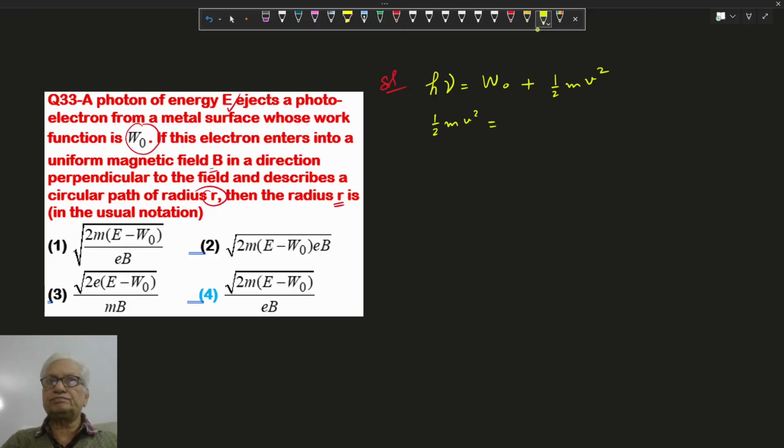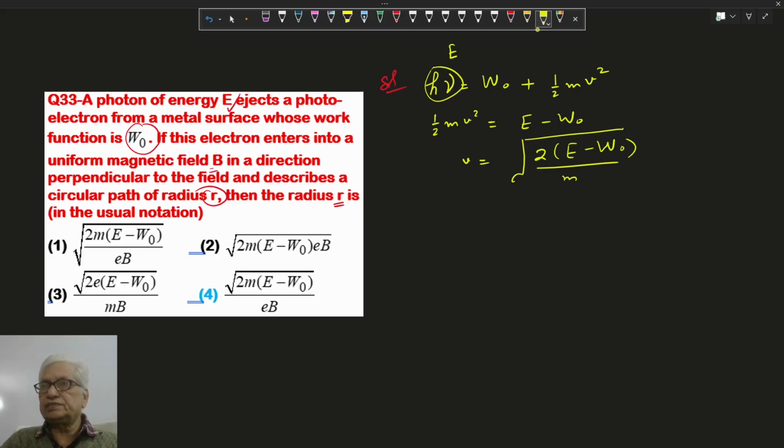Photon energy given in the question is E, so half mv square equal to E minus W naught. V square will be 2 into E minus W naught upon m, root of it.